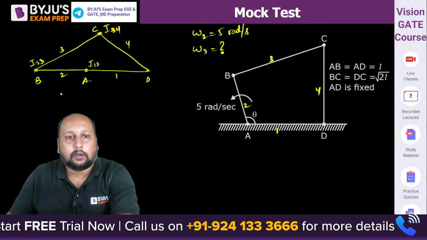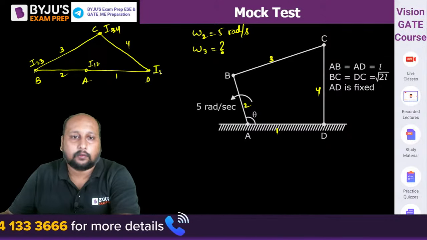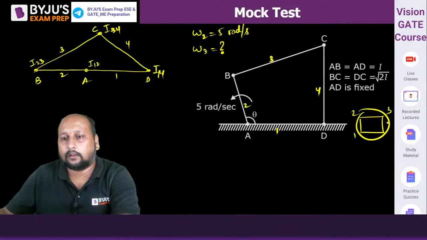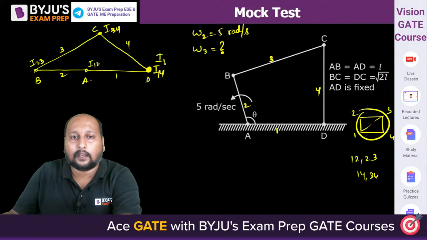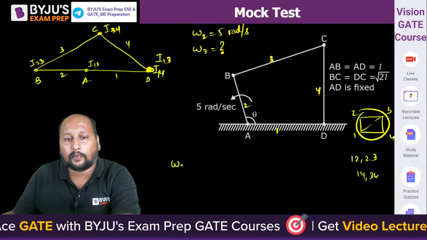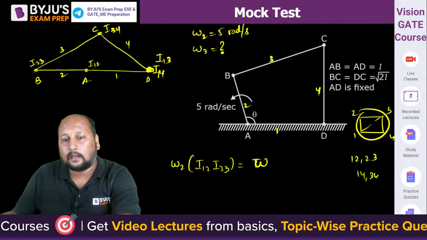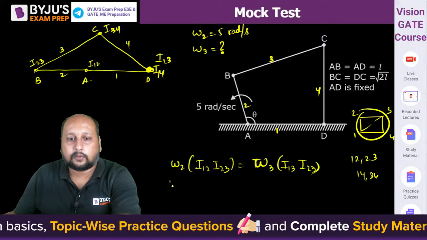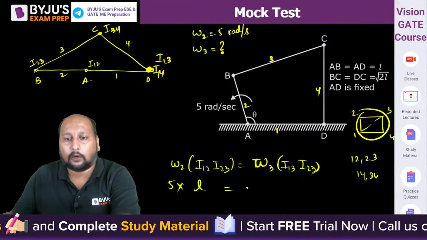Okay, so now we have to identify I13. So this is I14. So I13, right, 1, 2, 3, 4. I13 means I12, I23 and I14, I34. The same point is your I13, right? Chalo, let's try to calculate. Omega 2 I12 I23 is equal to omega 3 I13 I23. Omega 2 is 5, I12 I23 is L, है ना? Is equal to omega 3.